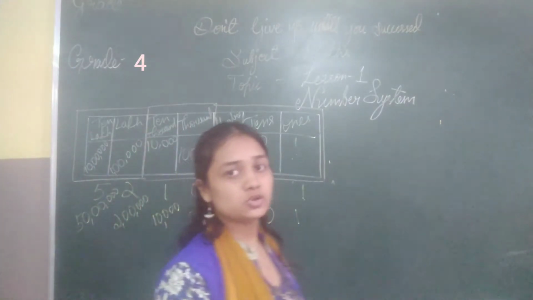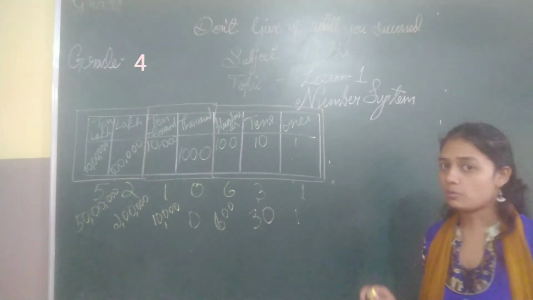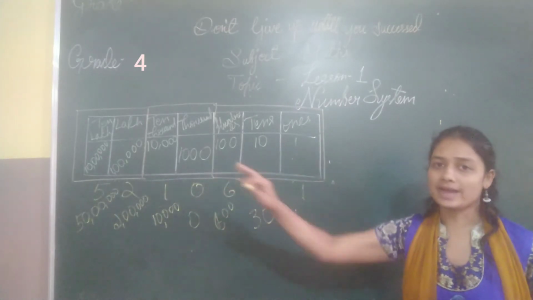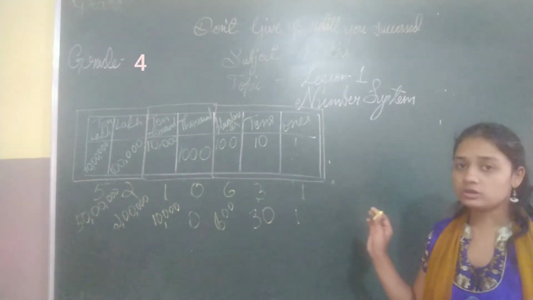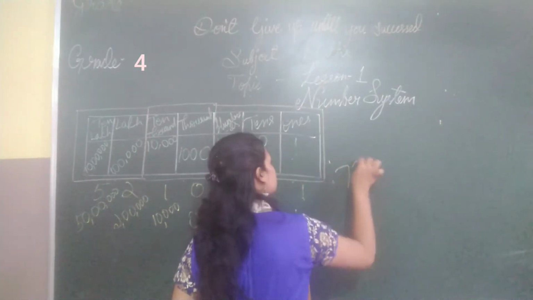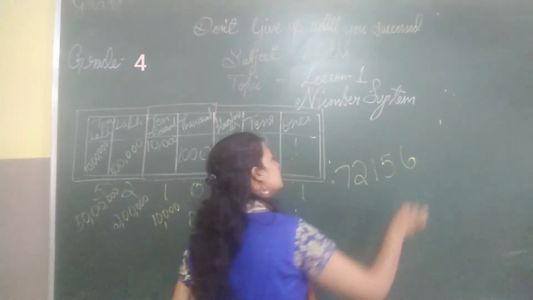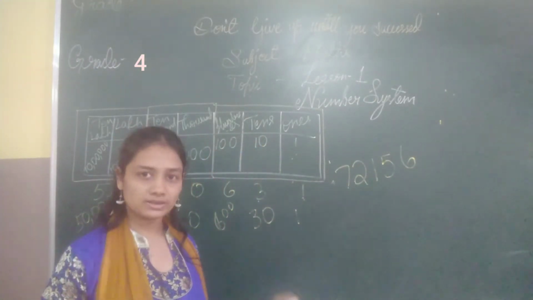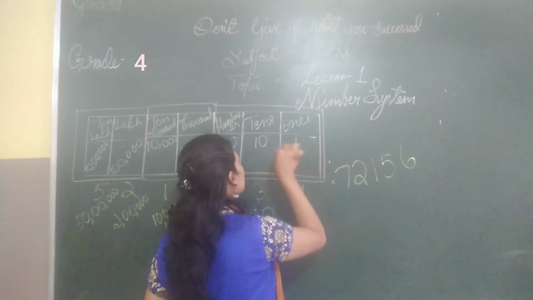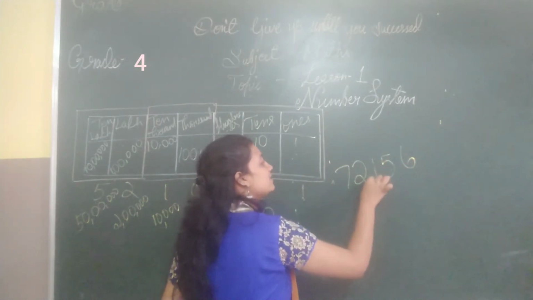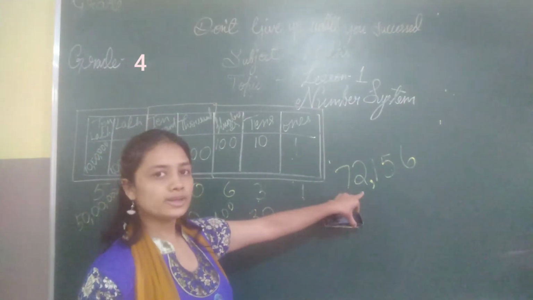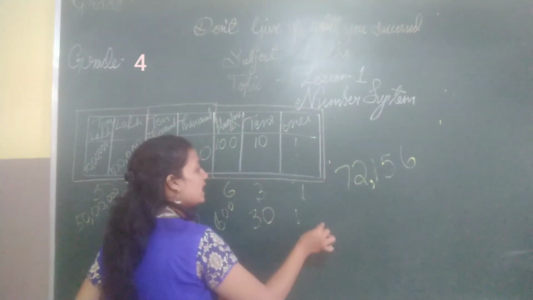One more important thing you should know is inserting commas. I told you about the groups: the first group, the thousand group, the lakh group. Whatever number I write, I should mention the group. For example, if I take 32,51,556, I should mention the groups here. For that reason, we put the comma. What is the first group here? 1, 10, 100. So after 1, 10, 100, I am going to put the comma. Here you don't have a next group, so this 2 is a separate group. If I have a bigger number like this,